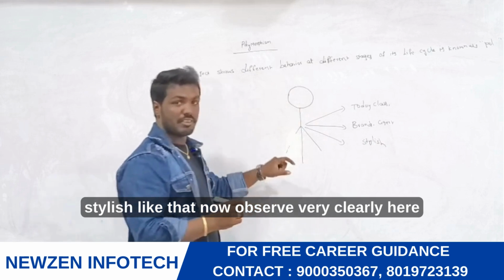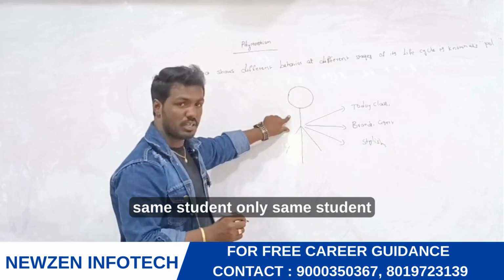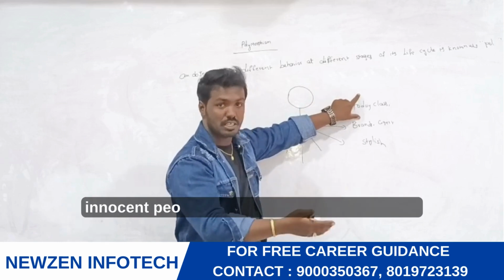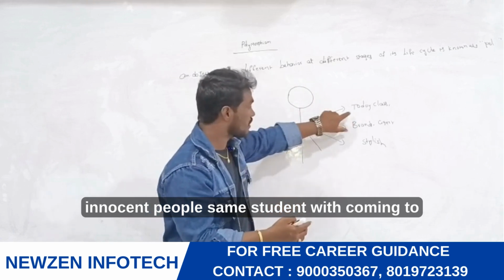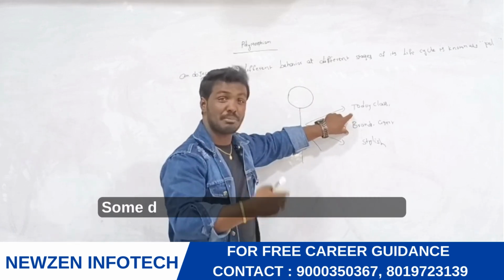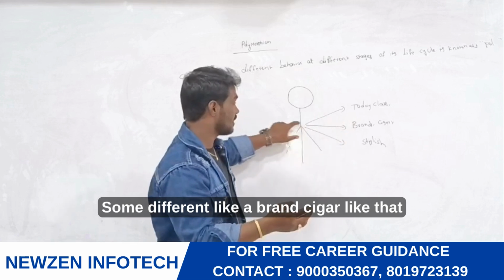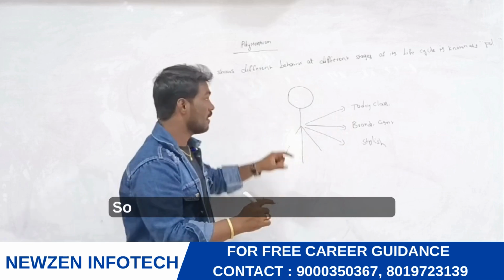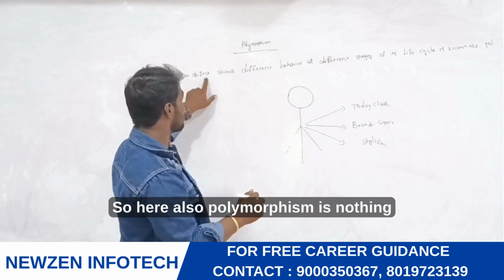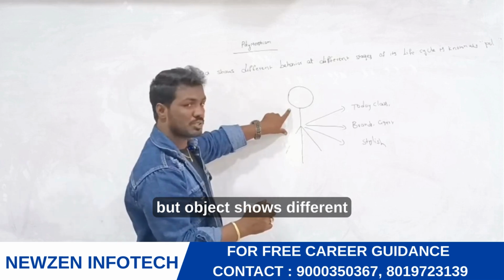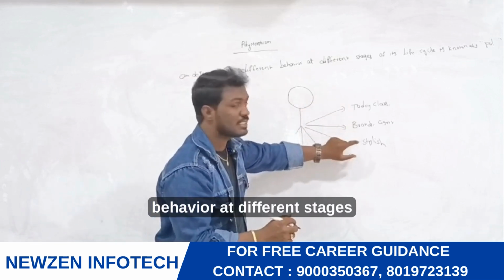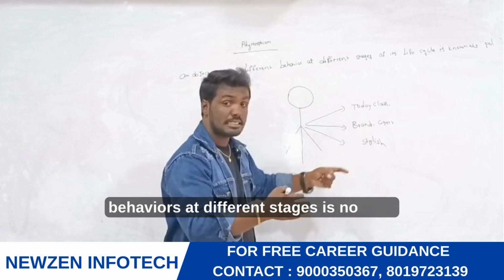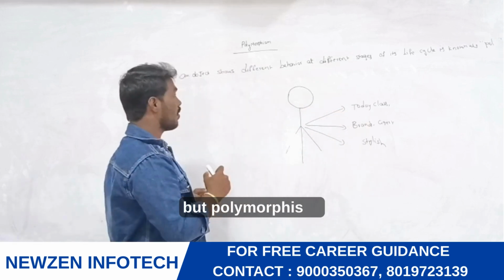Now observe very clearly. The same student with his parents will behave like an innocent person. The same student with friends will behave differently, talking about brands and cigars. The same student in other cities will behave differently. So here also polymorphism is nothing but an object shows different behavior at different stages. The same person showing different behaviors at different stages is nothing but polymorphism.